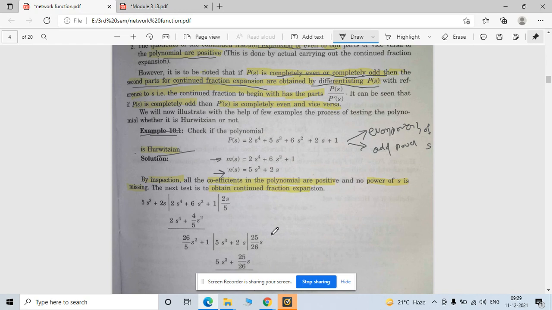Now how to check the condition? You have to divide by the lower power. How to identify this? We always divide by the higher term.